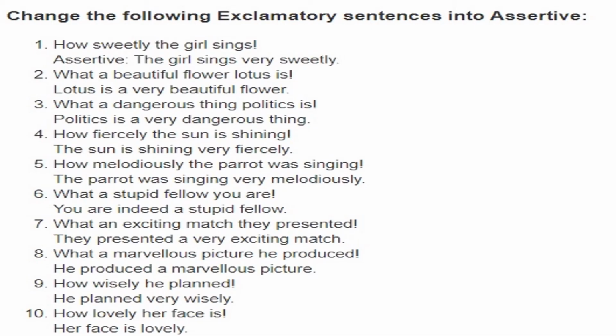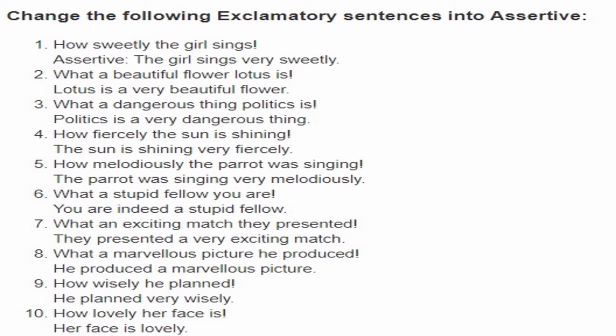And these are exclamatory to assertive, as we learned. In both ways you will find questions, so you have to know both ways. How sweetly the girl sings. So we know that how and what are replaced by very, so we'll add very. The girl sings very sweetly.